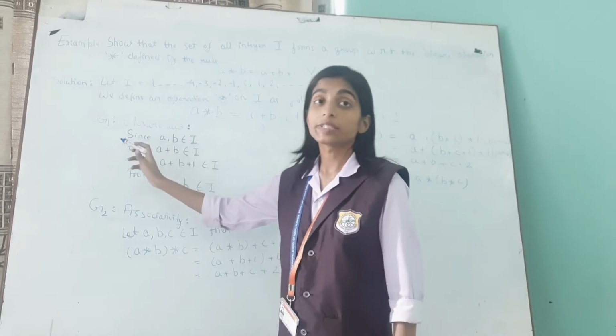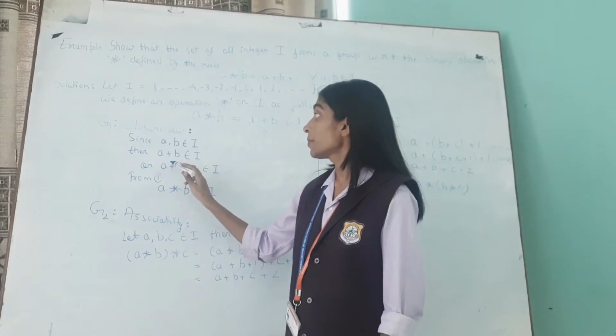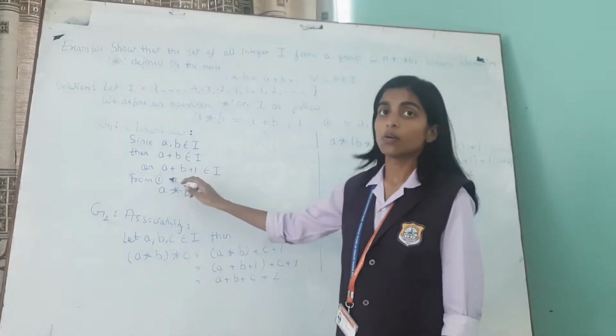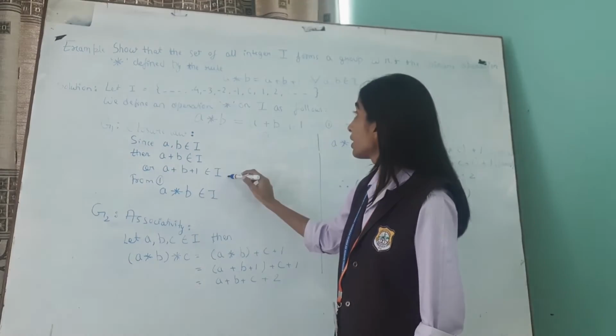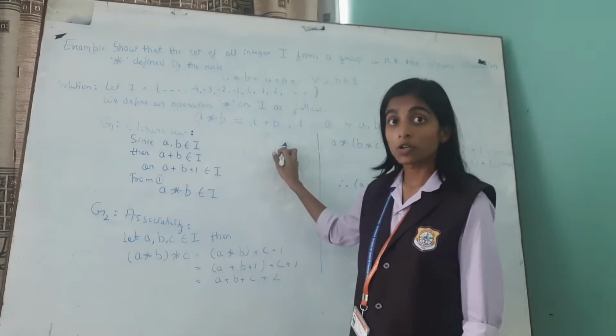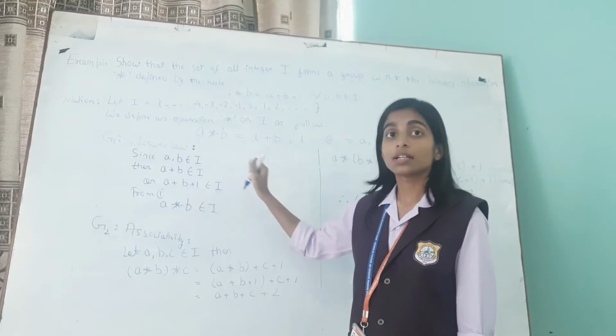The first postulate is closure law. Since A, B belong to I, then A plus B will also belong to I, or A plus B plus 1 will also belong to I. So here, the right hand side belongs to I, then from equation 1, A star B will also belong to I, which is the left hand side.